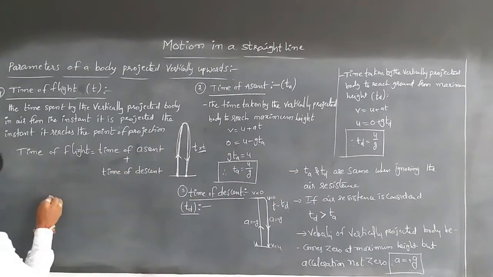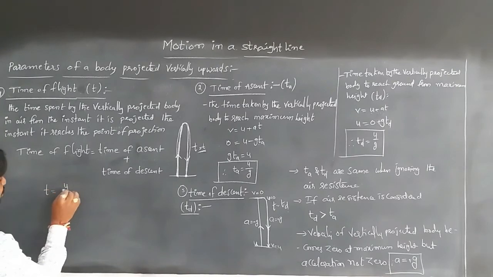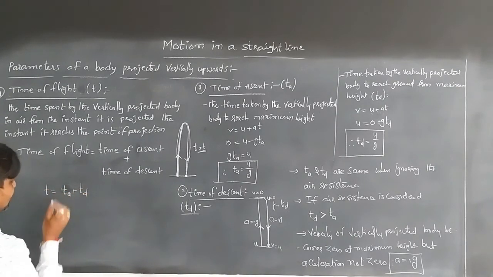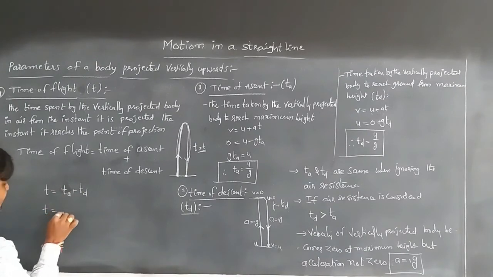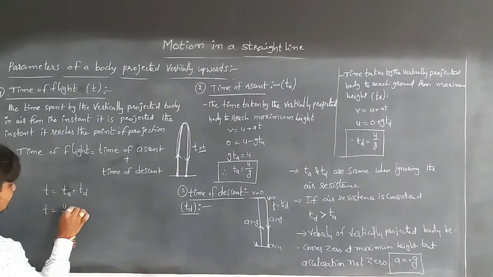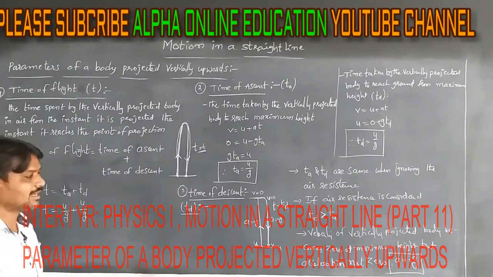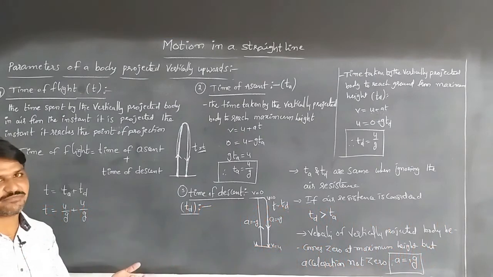So T is equal to TA plus T suffix D, where TA is equal to u by g, and TD is also u by g. Whenever air resistance is neglected, the time of ascent is equal to the time of descent.